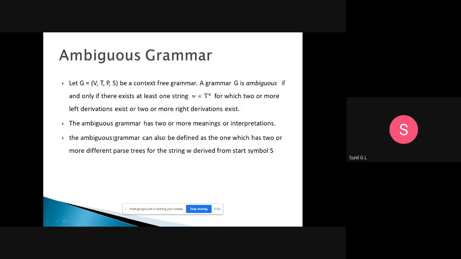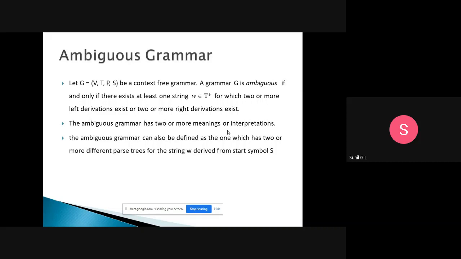This ambiguous grammar has two or more meanings or interpretations. The ambiguous grammar can also be defined as the one which has two or more different parse trees for the string w derived from the start symbol.